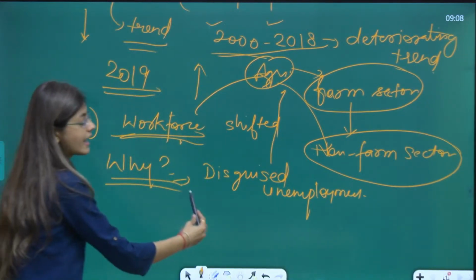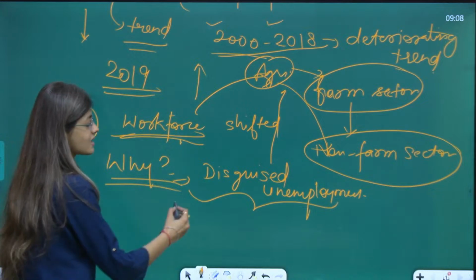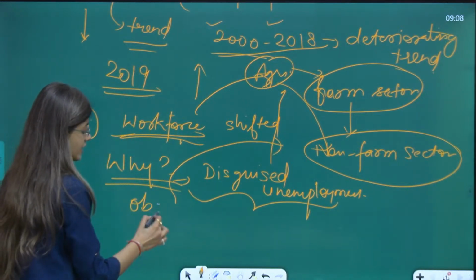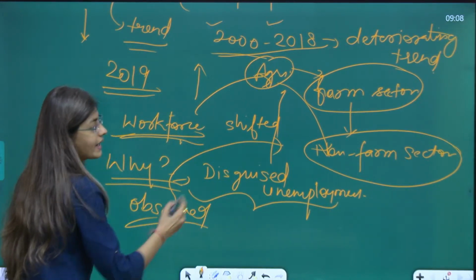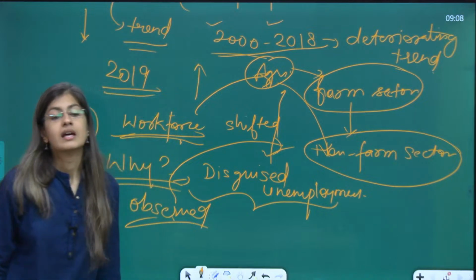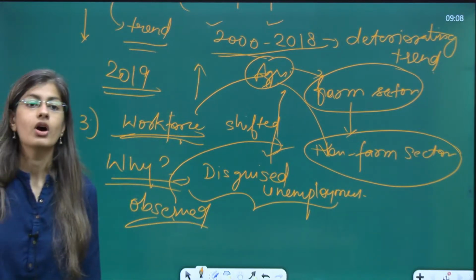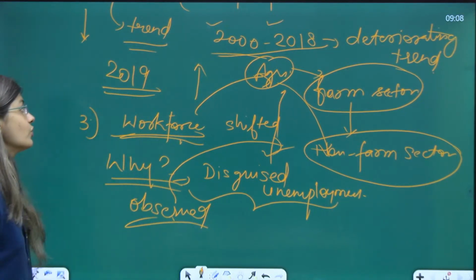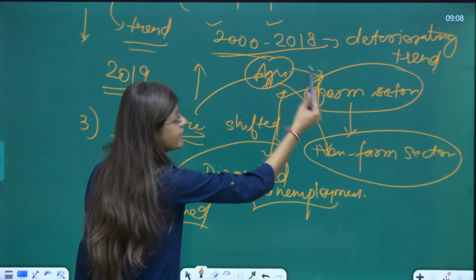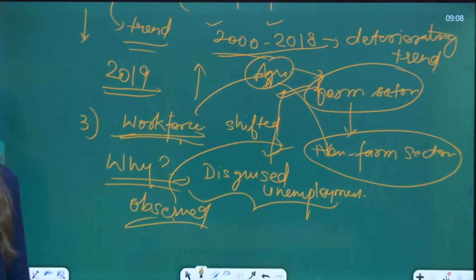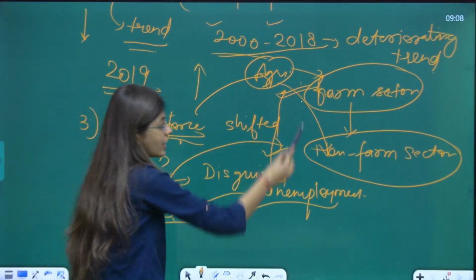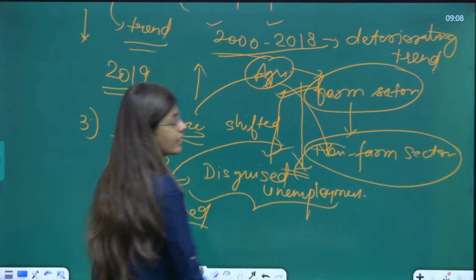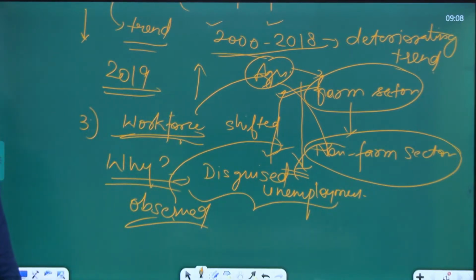This disguised unemployed force has been absorbed by this non-farm sector, that is service sector or industry sector. Therefore, in the farm sector, जितनी भी excess अनएम्प्लॉयड लोग थे वहां पे, उनको एब्जॉर्ब कर लिया गया है in the non-farm sector, that is industry and manufacturing and services sector in India, which is a good thing in itself, right?